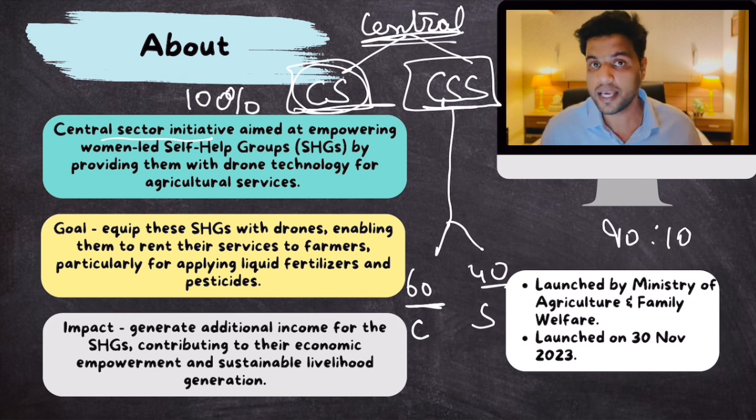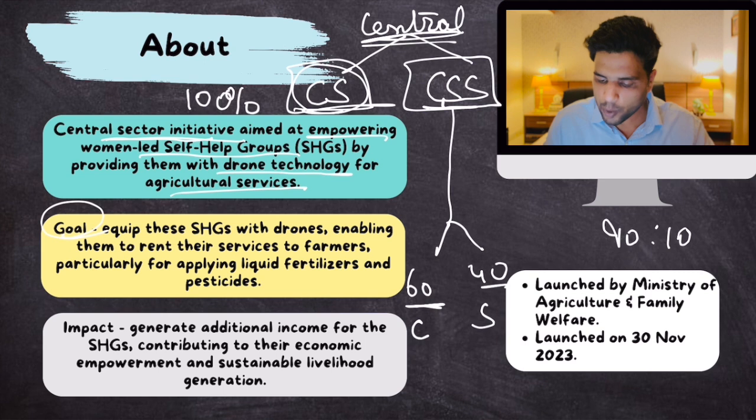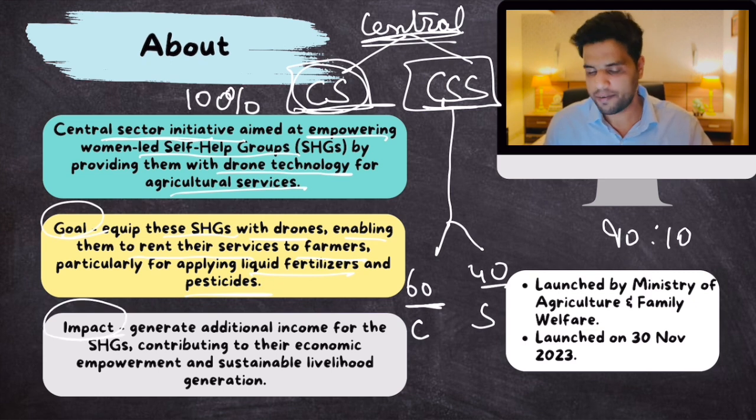So remember, the NAMO Drone Didi scheme is a central sector initiative aimed at empowering women-led self-help groups, providing them with drone technology for agricultural services. The goal is simple: equip these self-help groups with drones, enabling them to rent their services to farmers, particularly for applying liquid fertilizers and pesticides. Okay, the impact, what would be the benefits of this? Generate additional income for these women self-help groups, contributing to their economic empowerment and sustained livelihood generation, right?